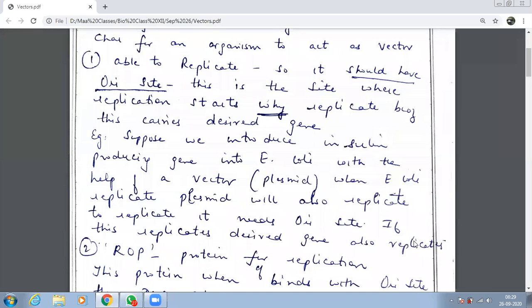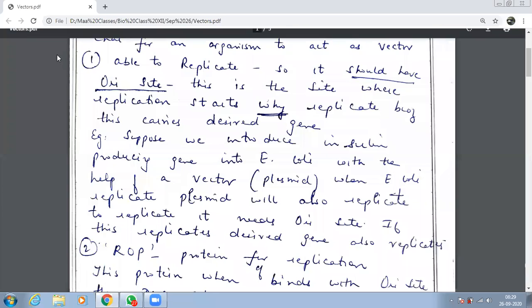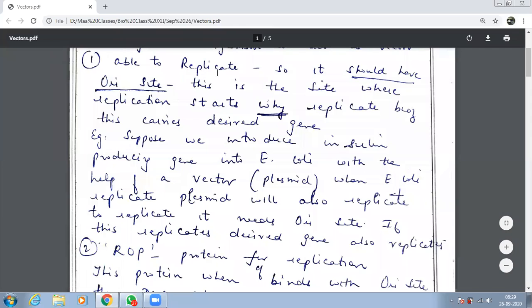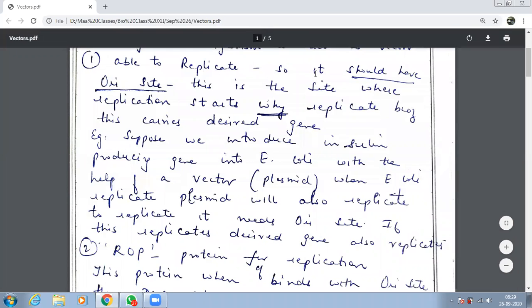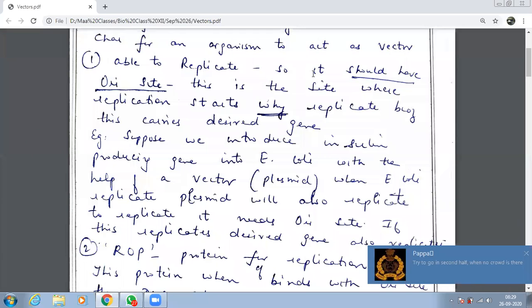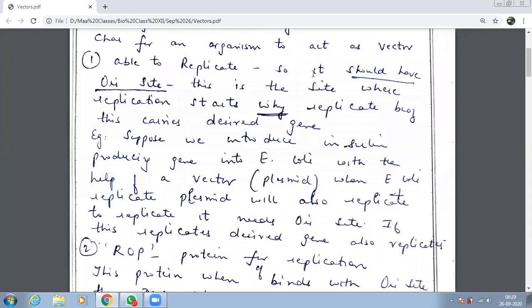I'm reading it out for the last time, the first point. The first important characteristic for an organism to act like a vector is what? It should be able to replicate. And to replicate, it should have its Ori site. And why does it need to replicate? Because it carries the desired gene.